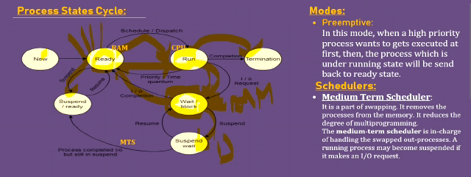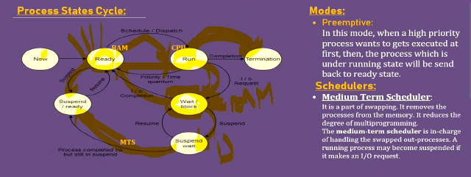And from the suspend wait state, the process can be sent directly to the suspend ready state if the wait or block state is not free for a long time. From the suspend ready state to the ready state, then ready to running, it completes its execution and gets terminated in the terminated state.